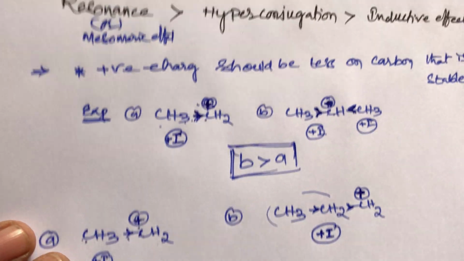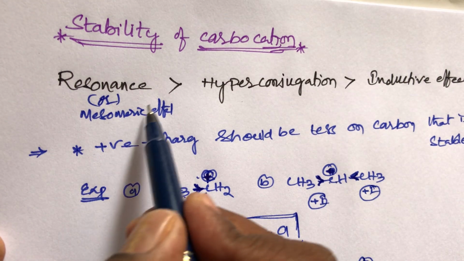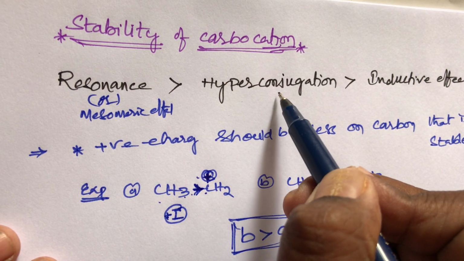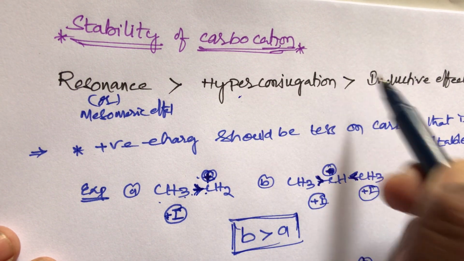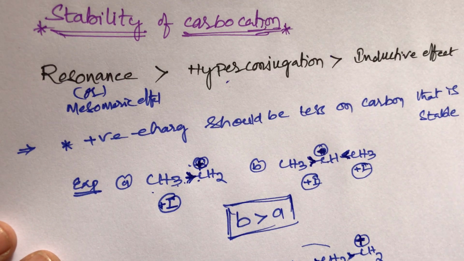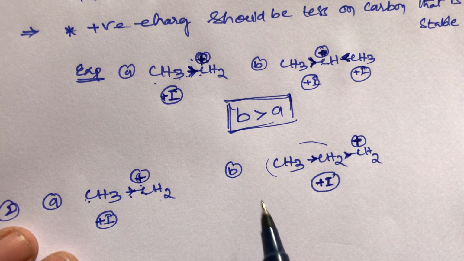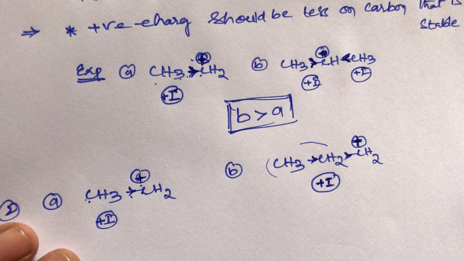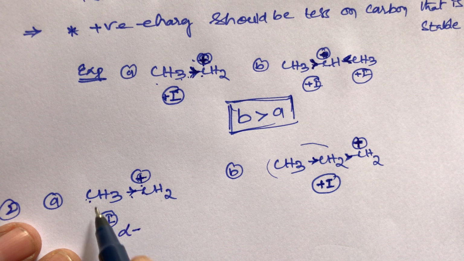One more condition, student: in the stability order of carbocations, a resonating structure is more stable than hyperconjugation, and after that comes the inductive effect. Hyperconjugation has more priority than the inductive effect. So in this second example, hyperconjugation is also possible. How to calculate hyperconjugation, student? The carbon beside the positive charge is called the alpha carbon, and this alpha carbon contains alpha hydrogens.